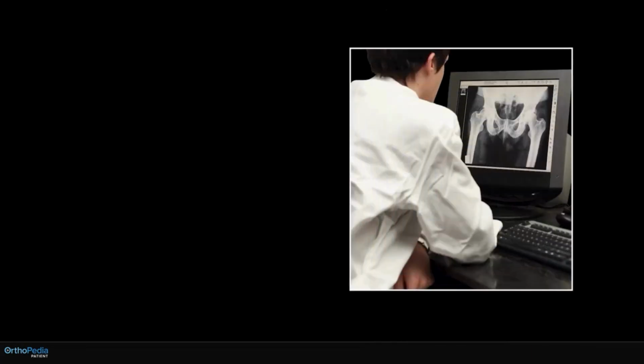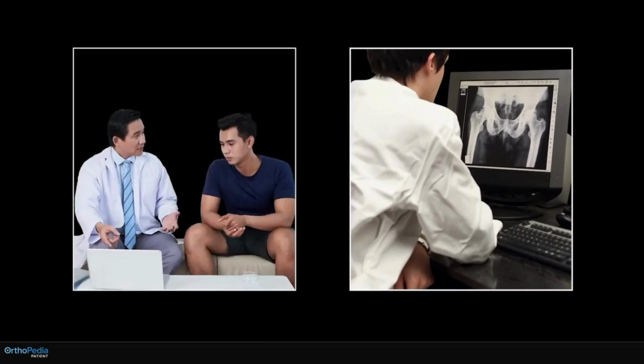After thorough review of the imaging tests and correlation with the patient's medical history and symptoms, the doctor will determine and communicate the next course of action for treatment.